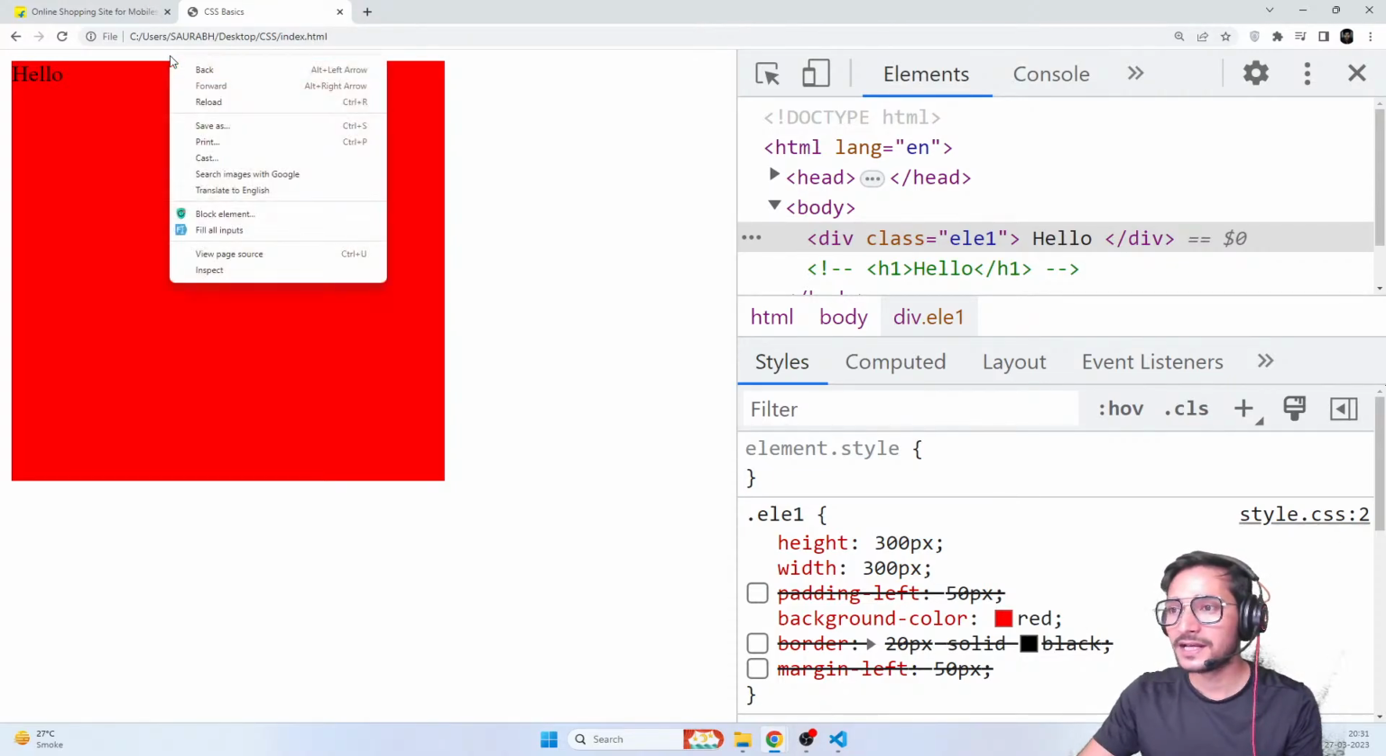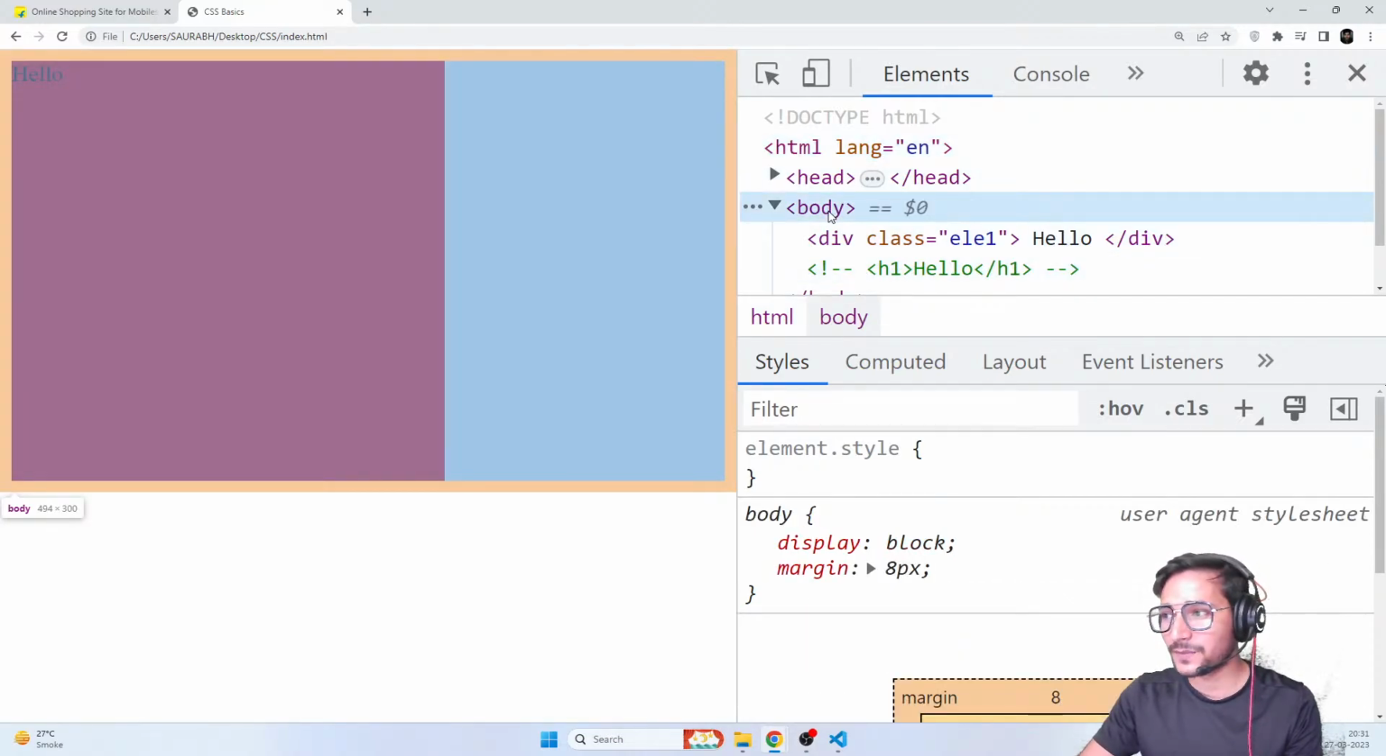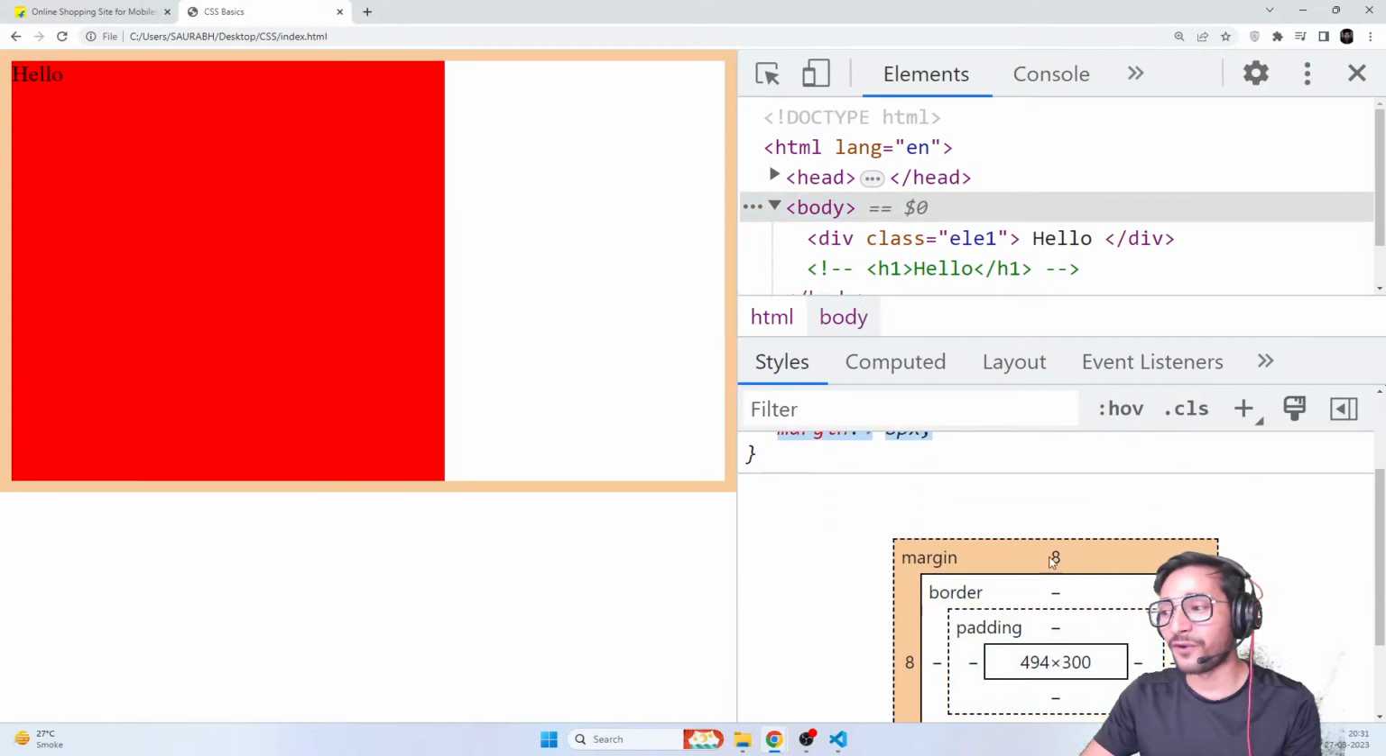So let's see that. Right click, again inspect. So that's how you find out, guys. Now go on the body element and you can see body is actually having a margin of 8 pixel by default.